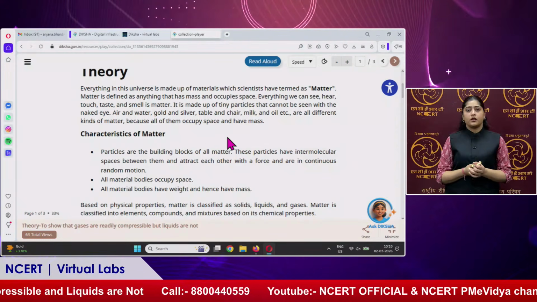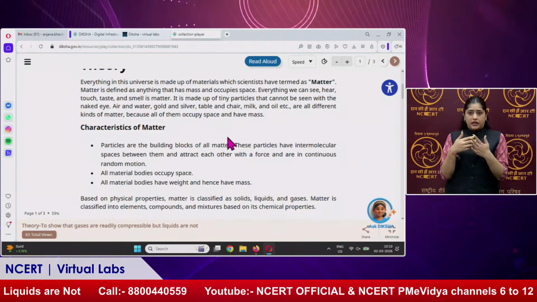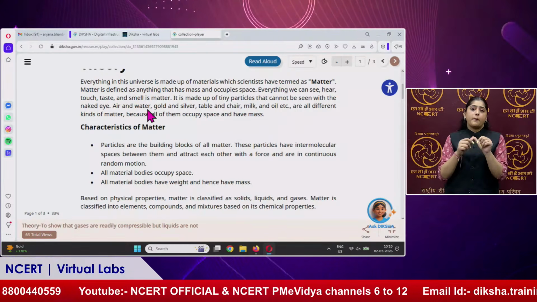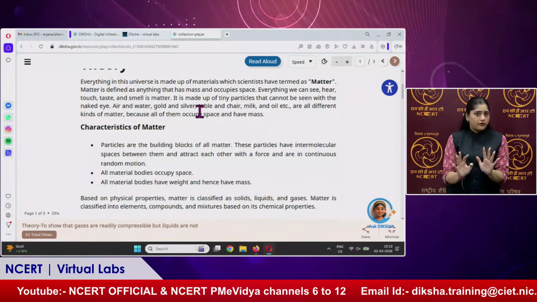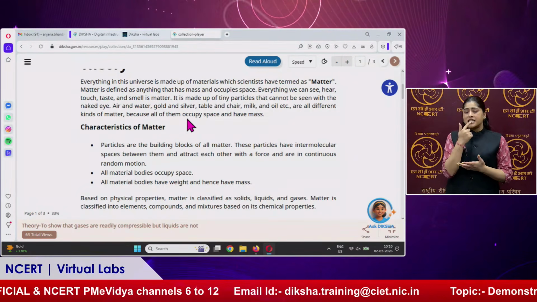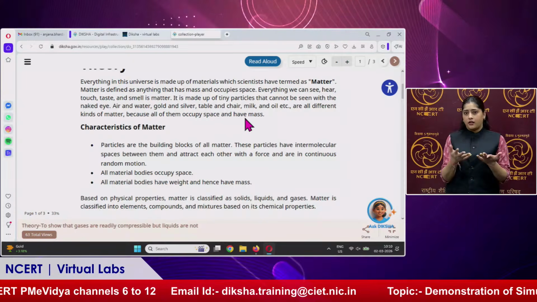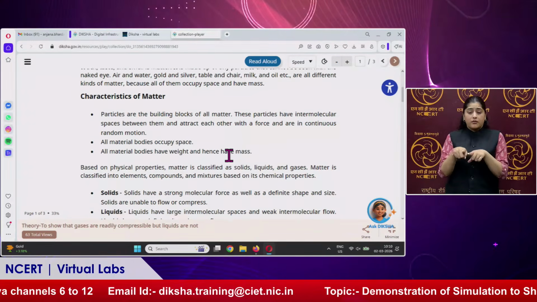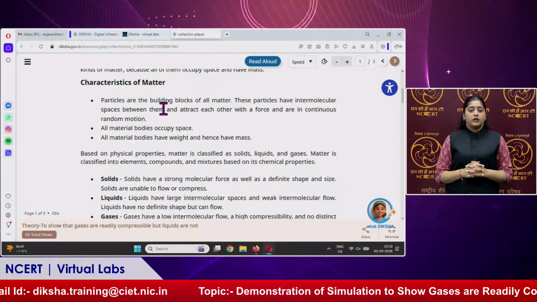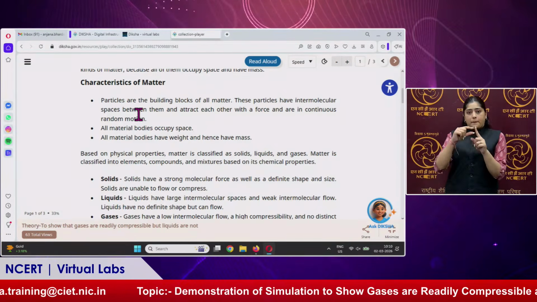It is made up of tiny particles that cannot be seen with the naked eye. Air and water, gold and silver, table and chair are some examples of matter because they occupy space as well as have mass. Now, characteristics of matter. Particles are the building blocks of all matter.